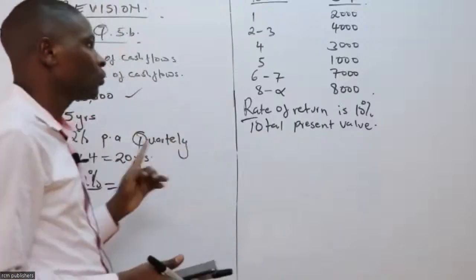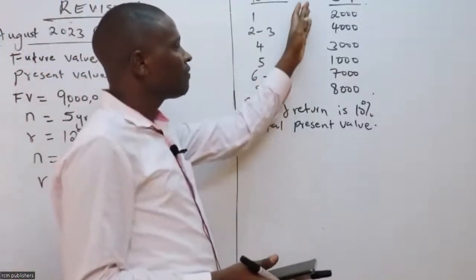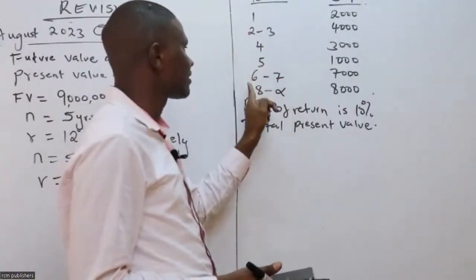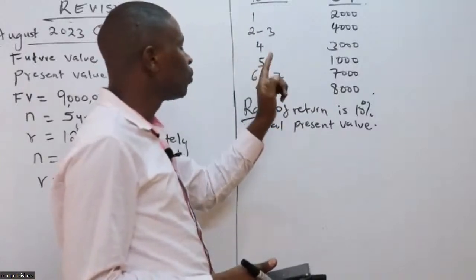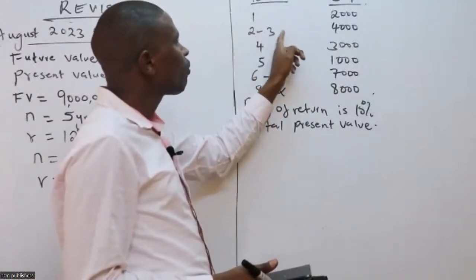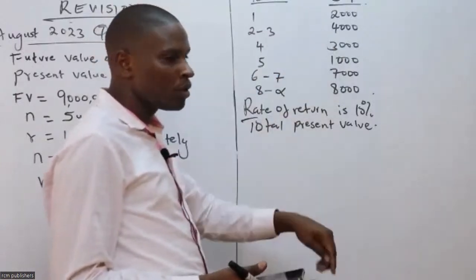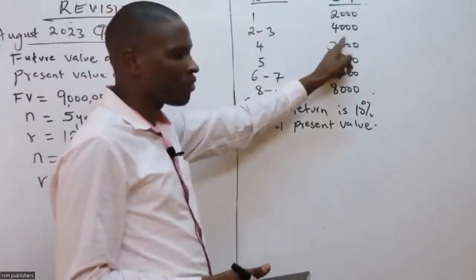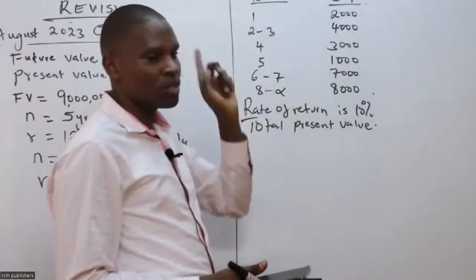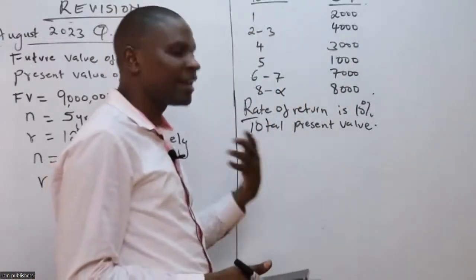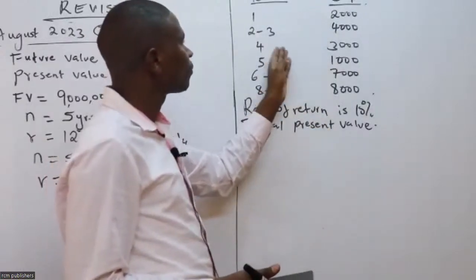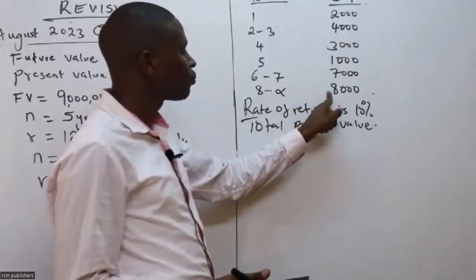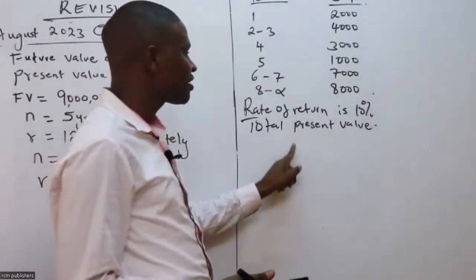Good. It is always good to note that when you find ranges in years given by the examiner, it is good to note that anywhere you have a range, that gives you regular cash flow. It means that year 2 has 4,000 cash flow, year 3 has 4,000. So that is 4,000, 4,000. That is regular. Then we have irregular cash flows. Irregular are those that are standalone. And now when we come to this one, what do we use? 1 over R to get the present value.